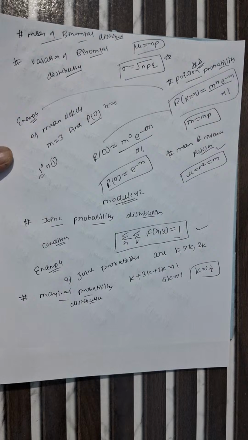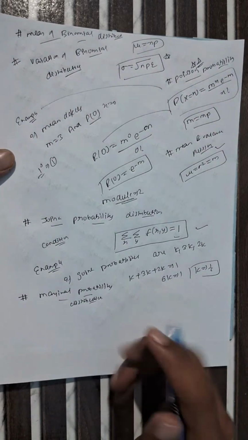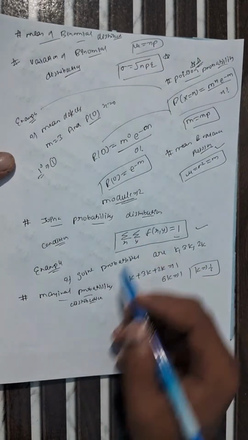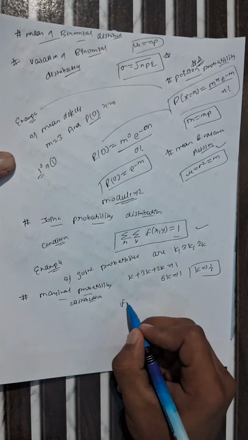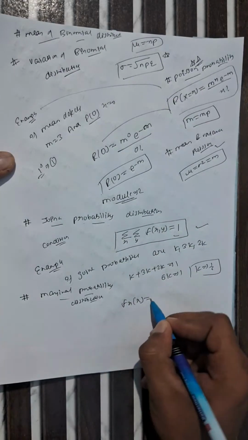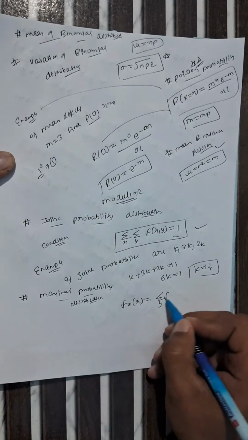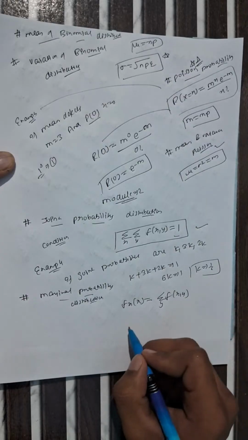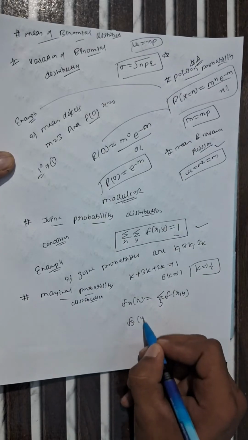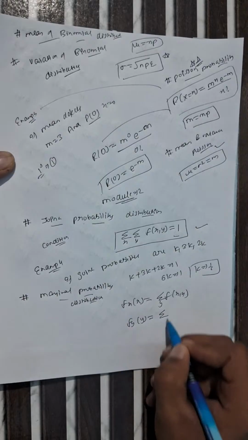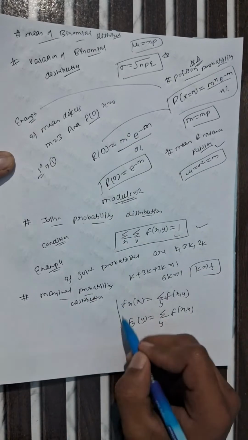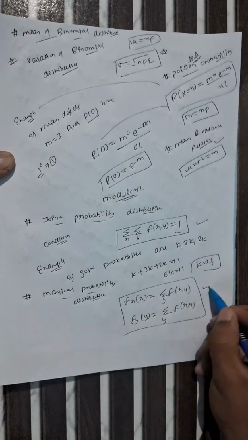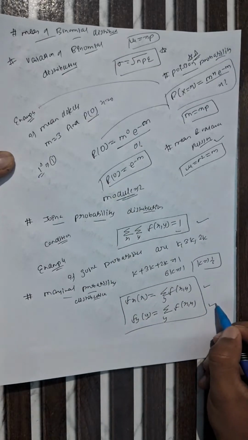After that, we will concentrate on module 3, module 4 and module 5. So what is the formula? f of x, at small x, equals the summation over y of f(x, y). Like that, f of y, at small y, equals the summation over x of f(x, y). This is the discrete marginal probability distribution for x and y.